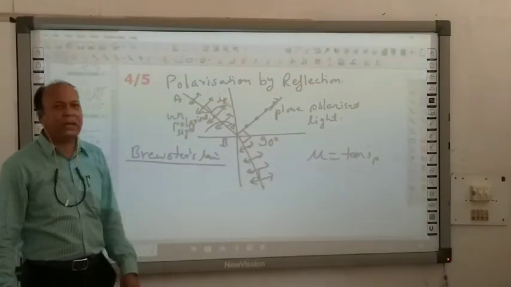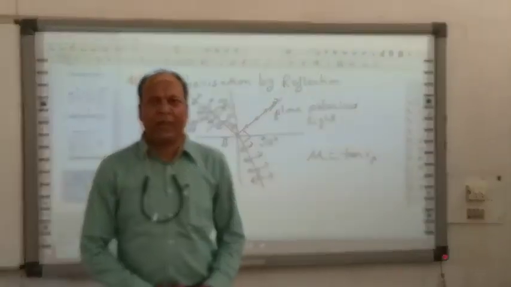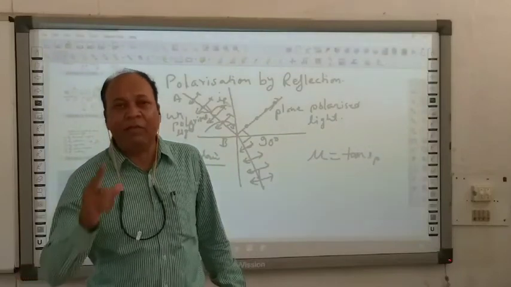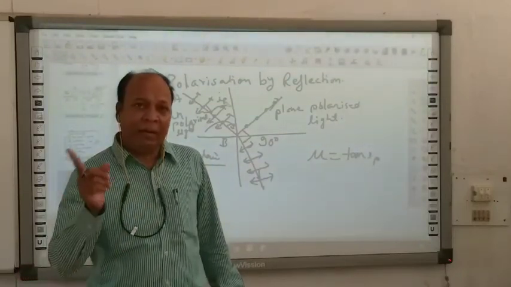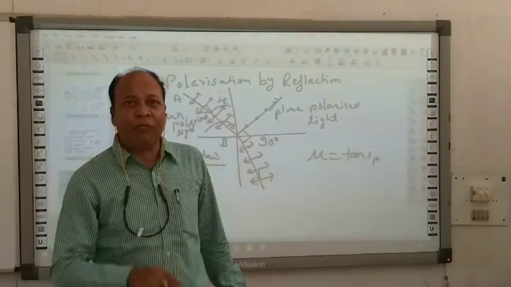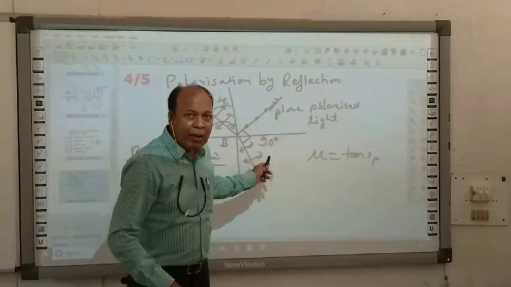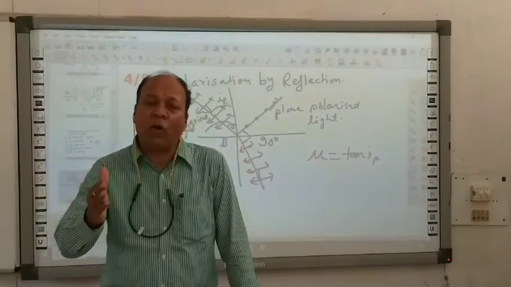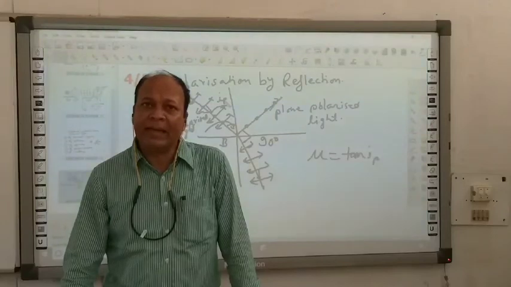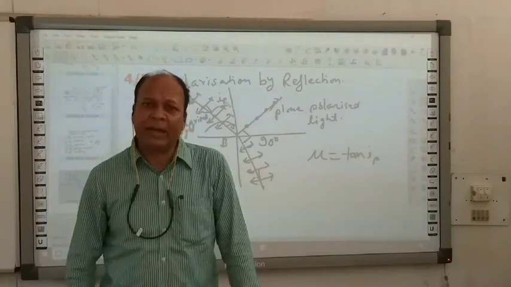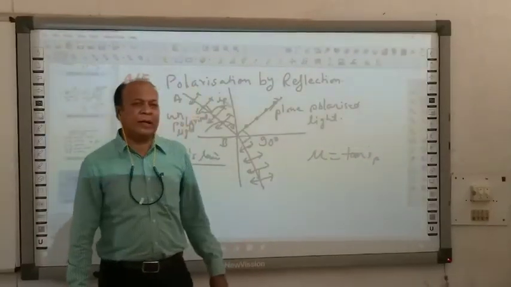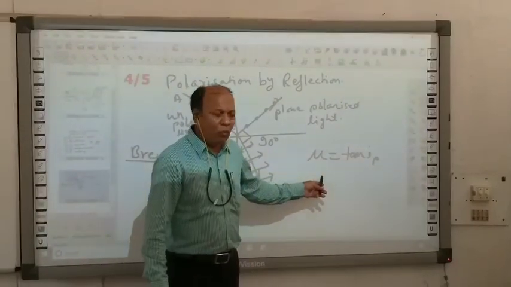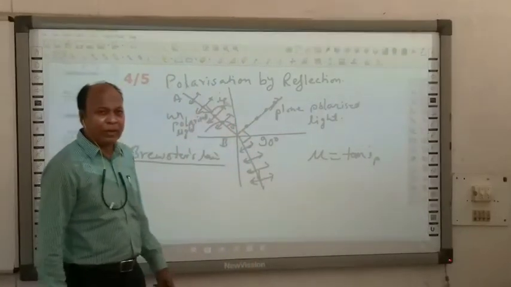Again I am repeating. When unpolarized light falls over some interface and it is partially reflected and partially refracted, and we get plane polarized light in the reflected pattern, and if the reflected ray and the refracted ray make a 90 degree angle between them, that is, they become normal to each other, then we can prove that the refractive index of the medium mu will be equal to tan IP. Can we prove this?